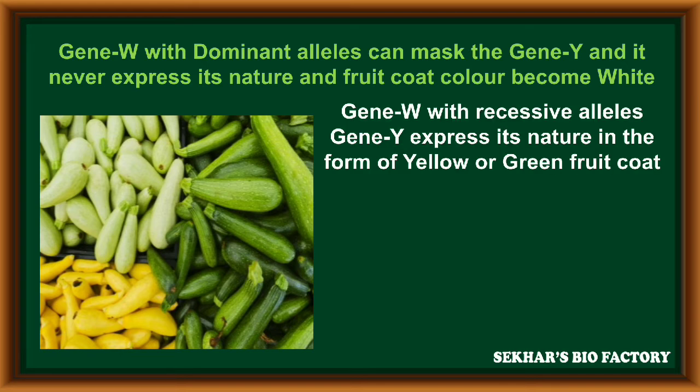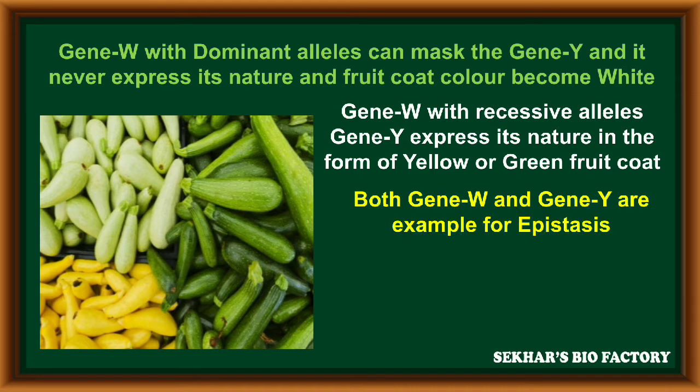In this condition, when gene W has the recessive allele, only then can gene Y express its nature in the form of either yellow or green fruit coat color. Both gene W and gene Y are an example of epistasis.